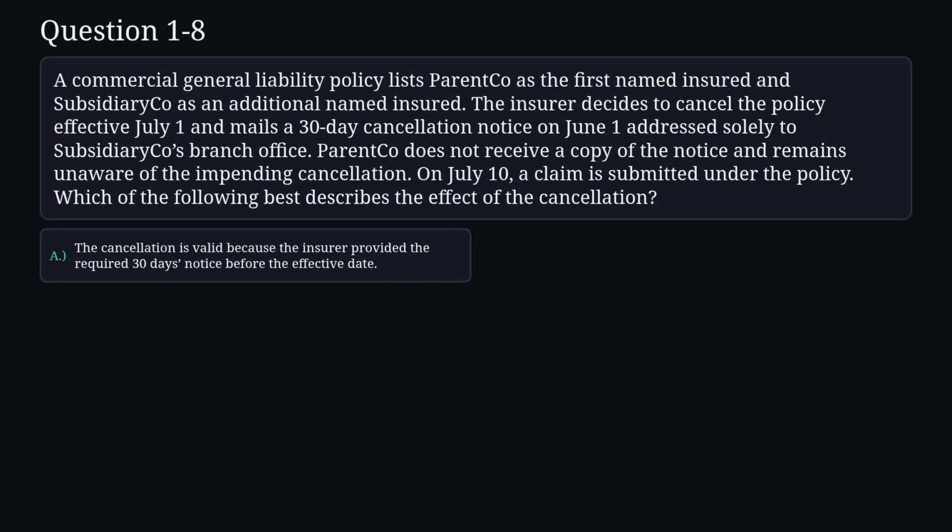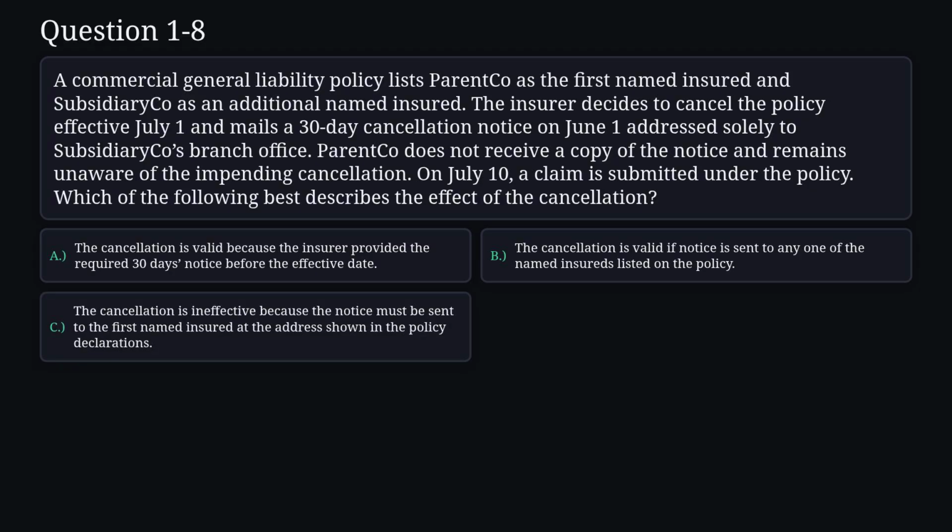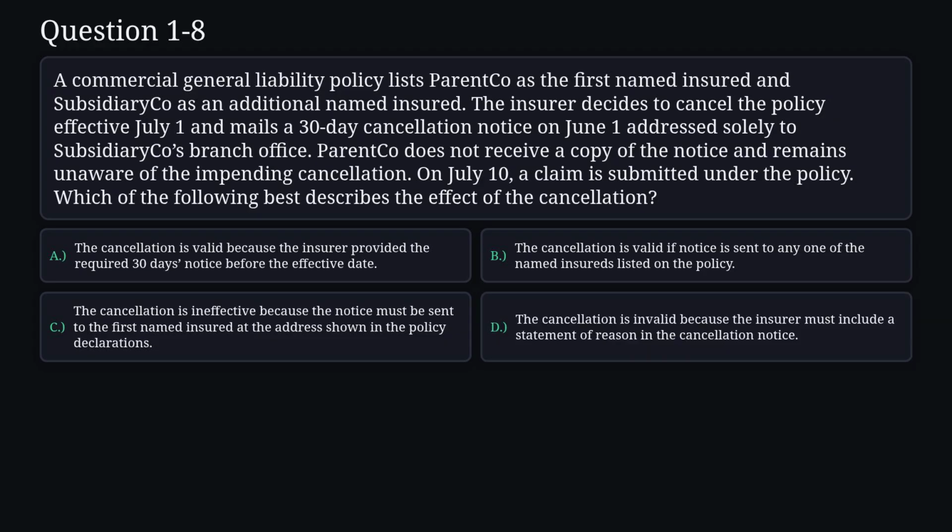A. The cancellation is valid because the insurer provided the required 30 days notice before the effective date. B. The cancellation is valid if notice is sent to any one of the named insureds listed on the policy. C. The cancellation is ineffective because the notice must be sent to the first named insured at the address shown in the policy declarations. D. The cancellation is invalid because the insurer must include a statement of reason in the cancellation notice.